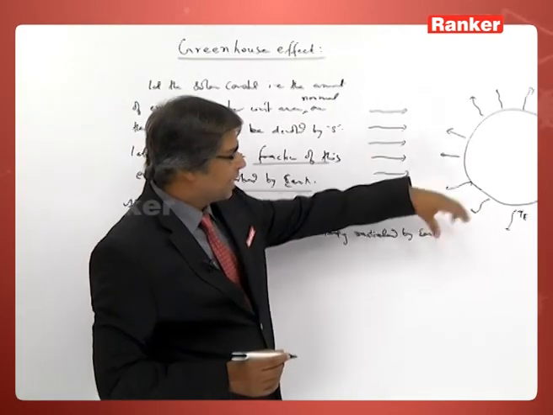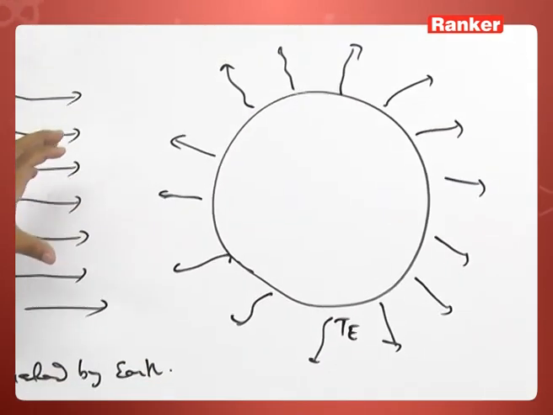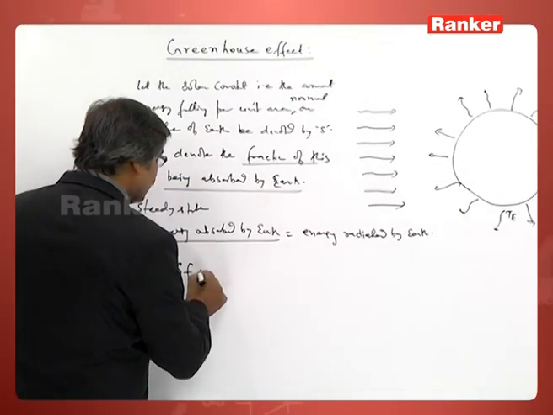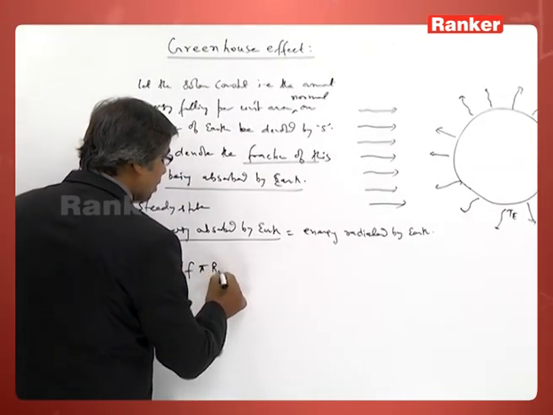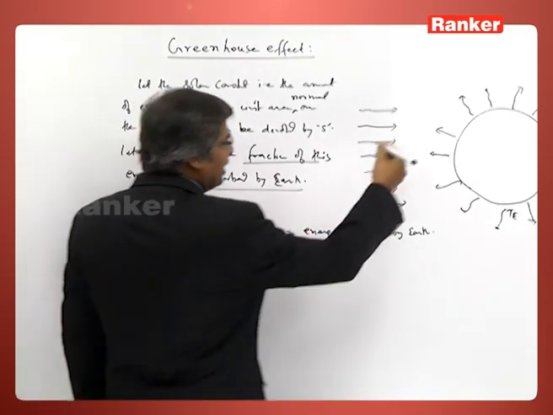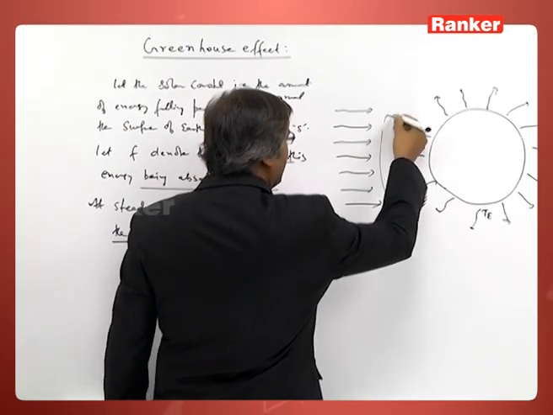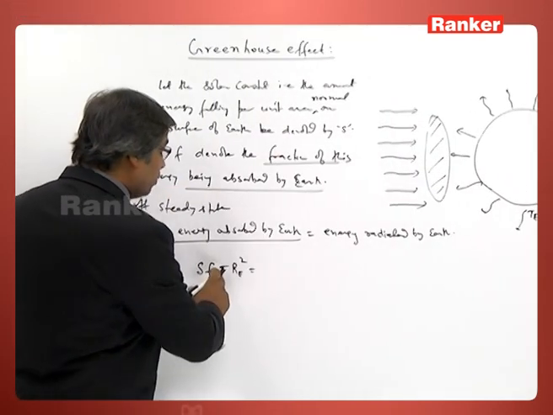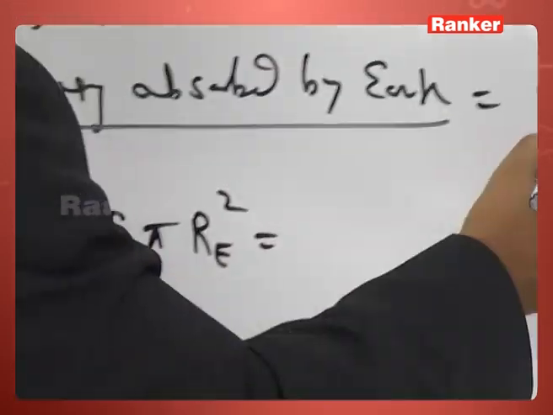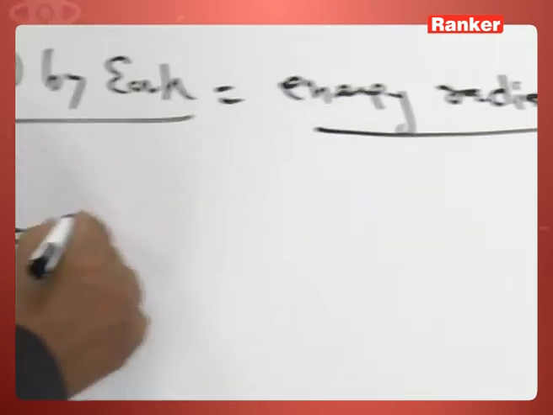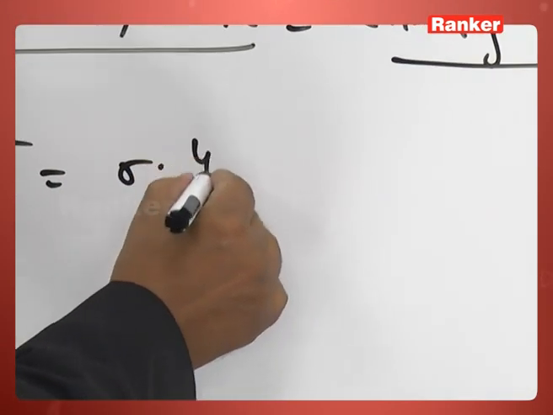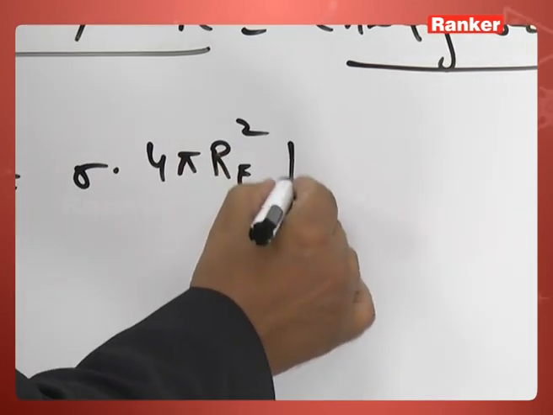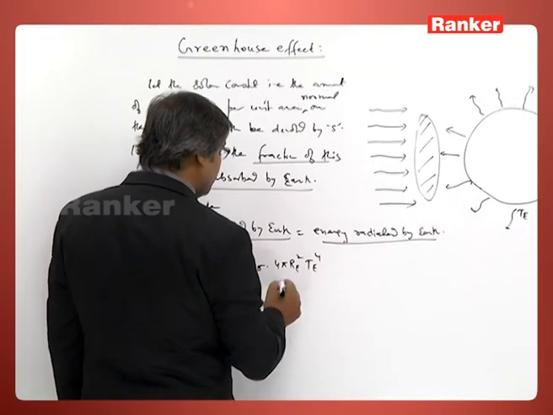The area of the earth absorbing solar radiation is pi times the radius of the earth squared, pi Re square, since only this cross sectional area is absorbing the influx. Now, how much energy is radiated? This is sigma into 4 pi radius of earth squared into temperature of earth to the power 4.